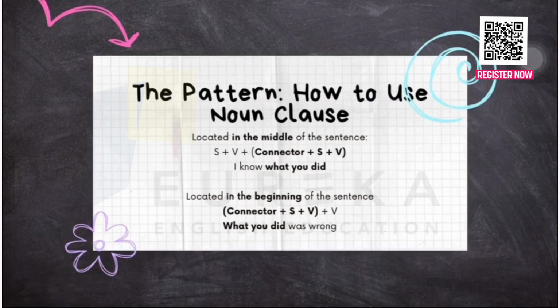And then the second pattern is if it is located at the beginning of the sentence. It will be used if the function of the noun clause is to be the subject of the sentence. So it will appear at the beginning of the sentence, so the noun clause will come first. In this example, we can see the connector what, the subject you, and the verb did, and after that it will be directly followed by the main verb of the sentence, that is was in this example.